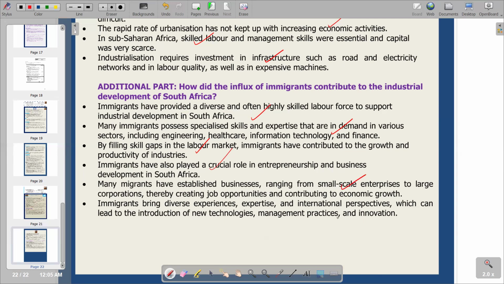Then our last point, immigrants bring diverse experiences, expertise, and international perspectives, which can lead to the introduction of new technologies, management practices, and innovation. So this becomes the last point. So basically, from the additional part, we can see that the issue of immigration does not only bring negative effects to the economy, it can bring positive effects to the economy, like the background that we are discussing of how immigrants have contributed to the industrial development of South Africa, which is being highlighted on the additional part. So this becomes the last part of our main body.